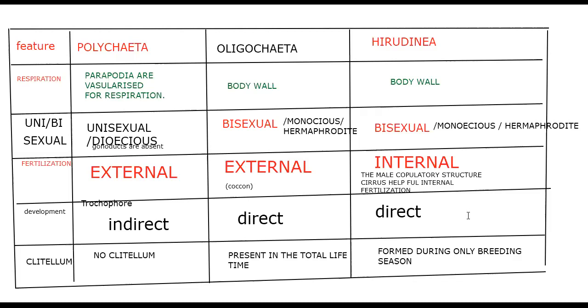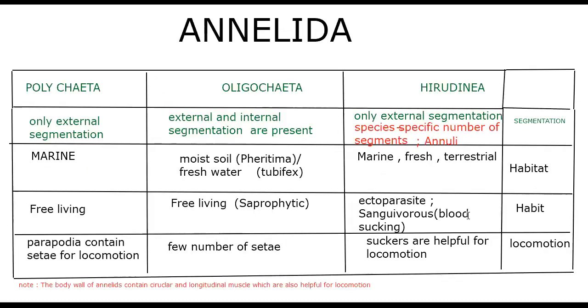We frame first a box here, showing some characteristic features like segmentation, habitat, habit, locomotion. Then we went through the reproductive features and the exclusive independent item, botryoidal tissue, which is said to be a bunch of grapes in other words. This botryoidal tissue is the characteristic feature of Hirudinea, filled in the total body cavity.